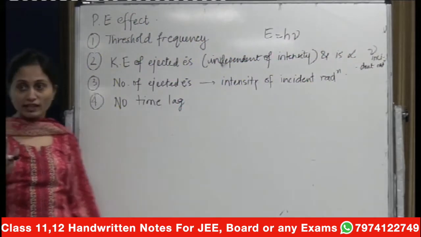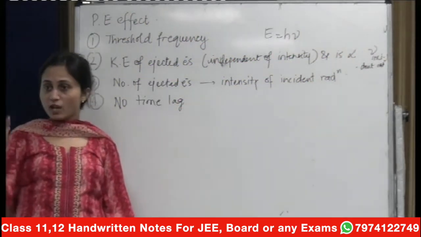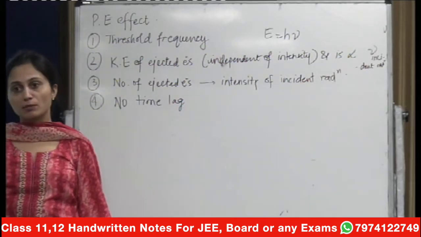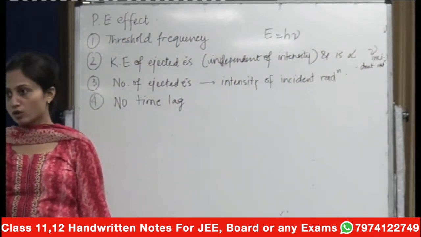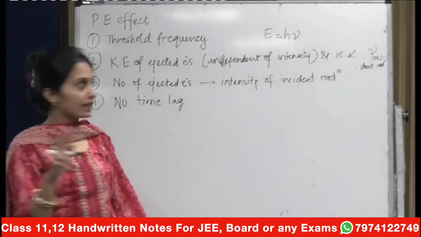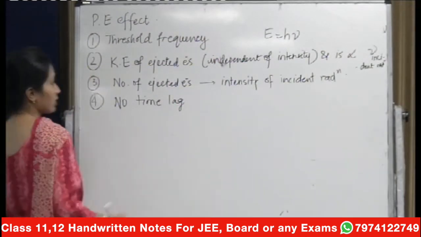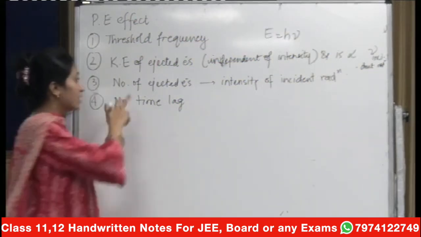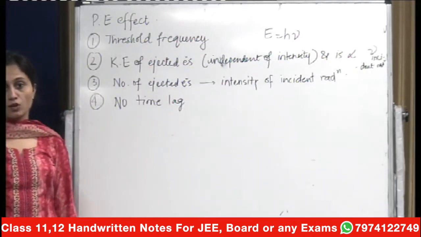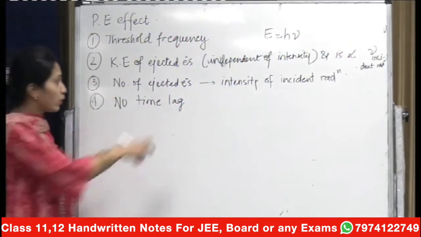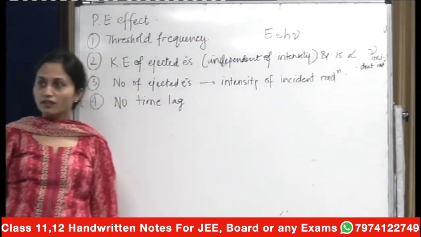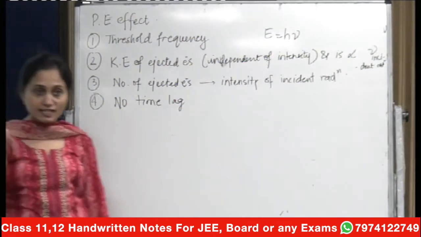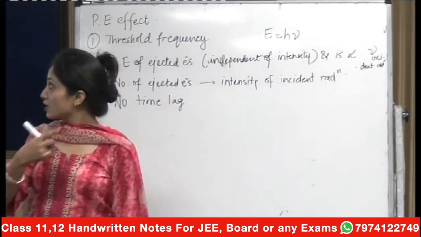Okay, so photoelectric effect has some 4 important points. One, threshold frequency. You all understand the meaning of threshold frequency? It's the minimum frequency which is required for the ejection of electrons to take place. Then the second thing is that you have the kinetic energy which is directly proportional to the frequency of the incident radiation. Then you have that the number of ejected electrons will depend upon the intensity. So both these points were a violation of the earlier theories. And then the fourth point was that there should be no time lag between the incident radiation and the ejected electrons.